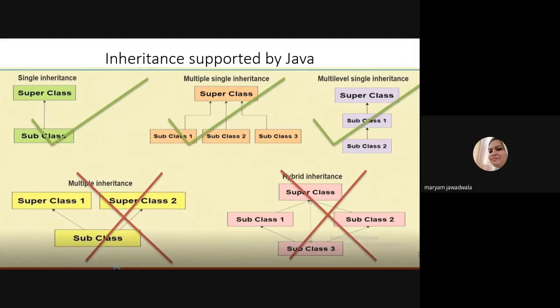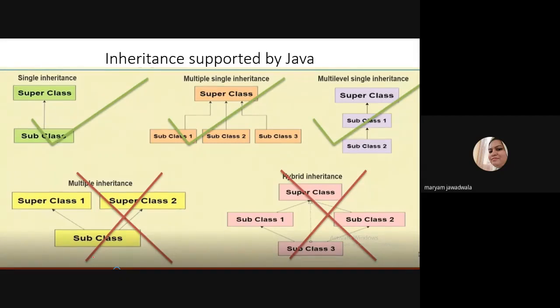These 3 types of inheritance are supported by Java, but the last 2, that is multiple inheritance and hybrid inheritance, we cannot write code for in Java.